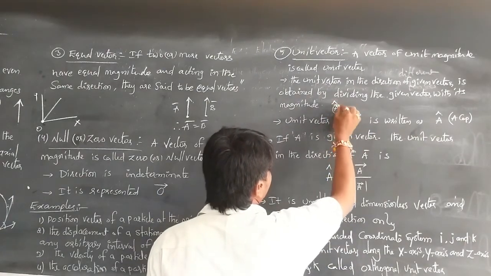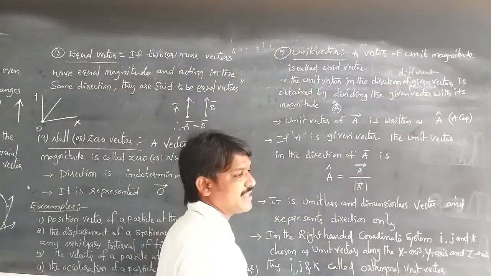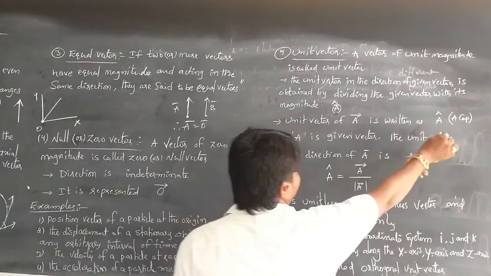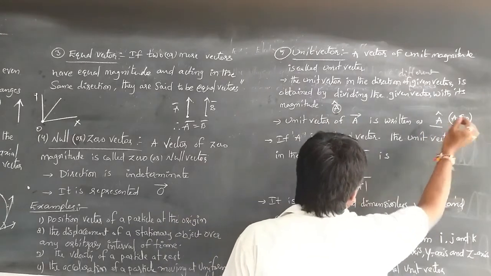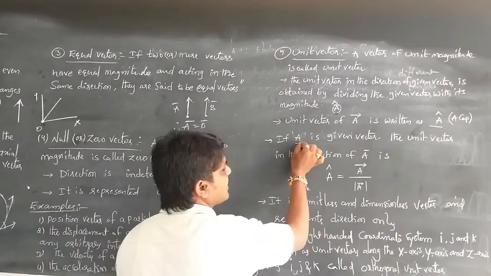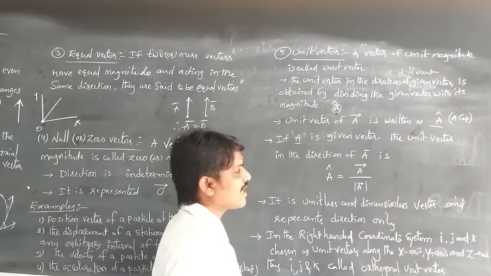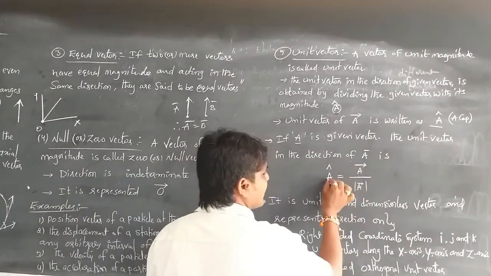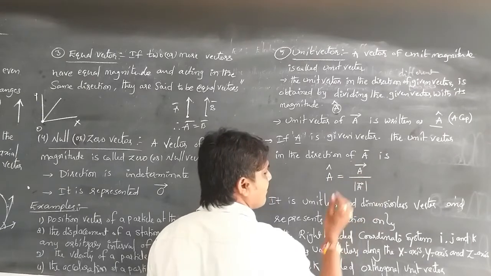If A is the given vector, then the unit vector in the direction of A bar, A cap, is equal to A bar divided by mod A bar.